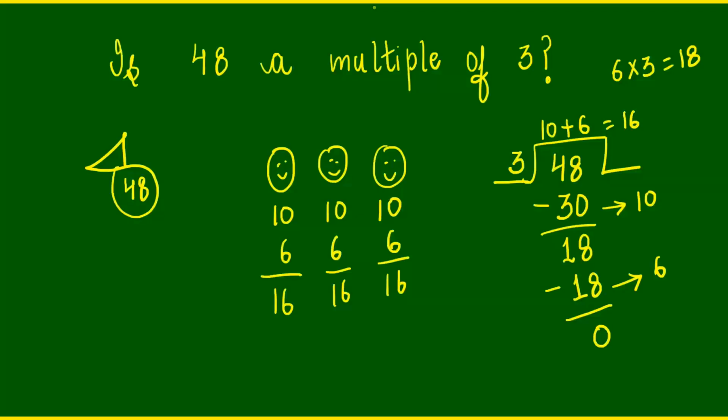So, from here we know that 16 times 3 is 48. That means 48 is a multiple of 3. 16 groups of 3 makes 48. So 16 times I can give away 3 candies and I will get 48. And the remainder is 0. So that means this 0 remainder is very, very important. It means that the number 48 is a multiple of 3.